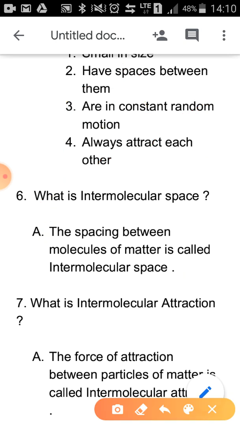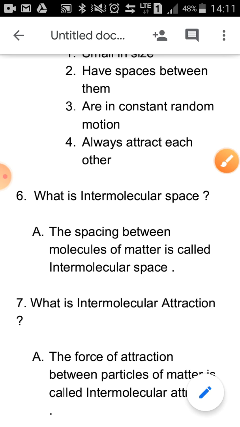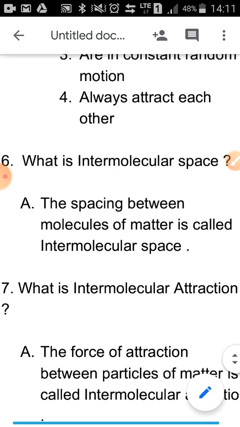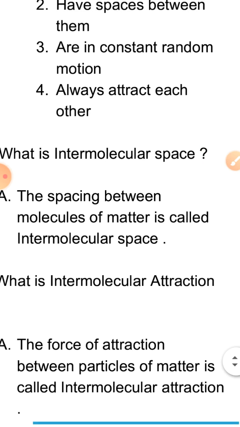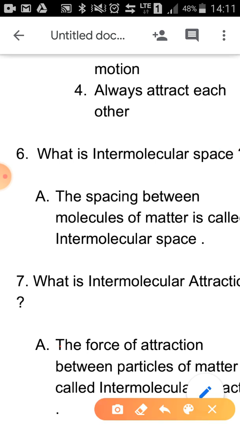Next, last question, what is intermolecular attraction? Just now I said that two atoms attract each other. This attraction is what you call intermolecular attraction. If you read out the definition, it will be like this: the force of attraction between particles of matter is called intermolecular attraction.